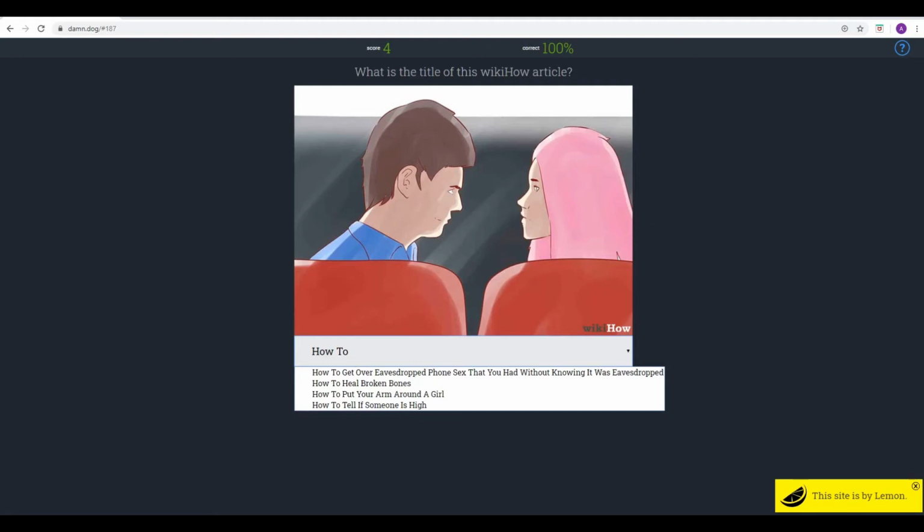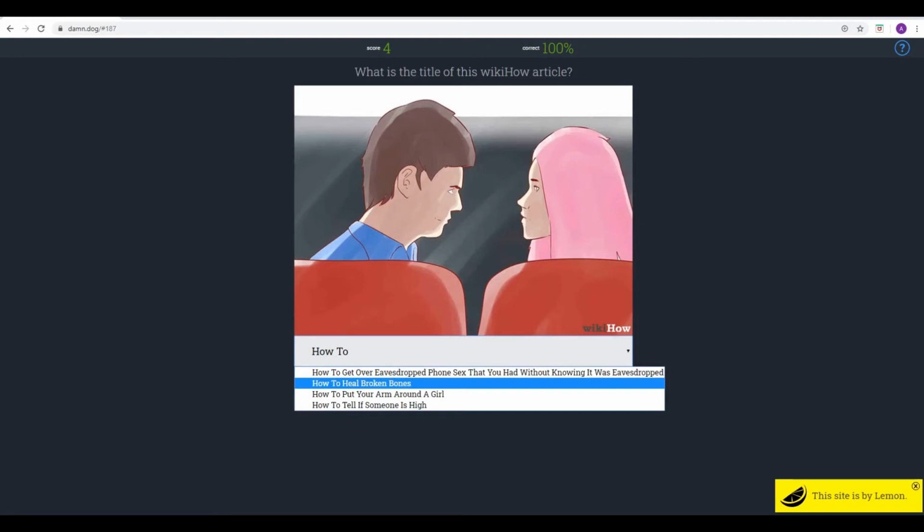How to put your arm around a girl when you take them out to the cinema. You're in the dark room, nobody can really see what you're doing. So it's that classic cliche teen romance movie thing where they immediately start making out at the back of the cinema or whatever. Yeah, that's what I'm trying to think, because we've got a 100% record so far, so I'm trying to think now so we don't screw it up. I'm thinking first option, no, first option's just bizarre. Yeah. It's a Wikihow, so it mostly is. But I know with Wikihow, it's sometimes never as it seems, but sometimes you do get those literal ones. I've had those in the past, so I'm thinking the arm around the girl.